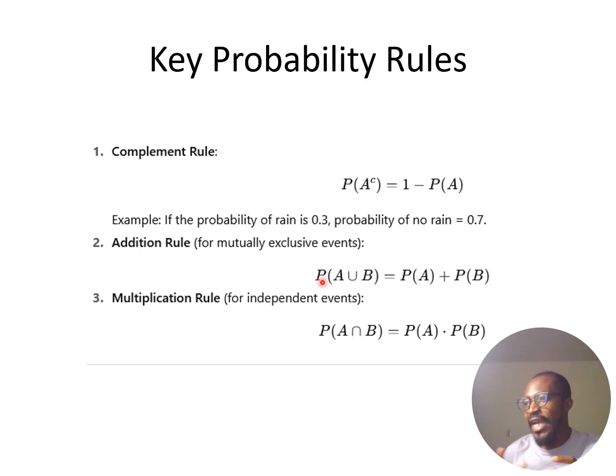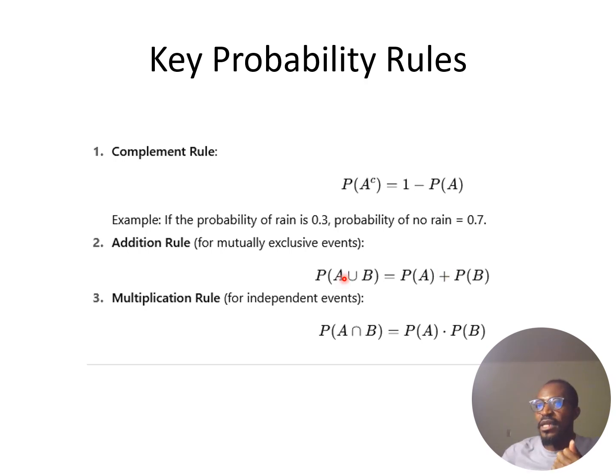In the case of rolling that die, for the probability of obtaining even numbers and odd numbers, there will be no intersection between them. So if event A is obtaining even numbers and event B is obtaining odd numbers, the intersection between them will be 0. In that case, the probability of obtaining even or odd numbers when you roll that die will simply be equal to the probability of obtaining even numbers plus the probability of obtaining odd numbers, which in that case sums to 1.